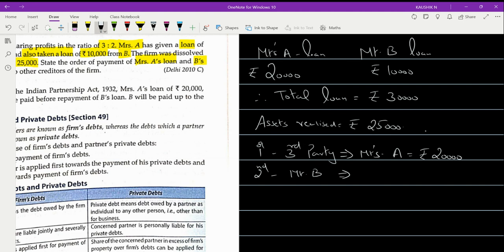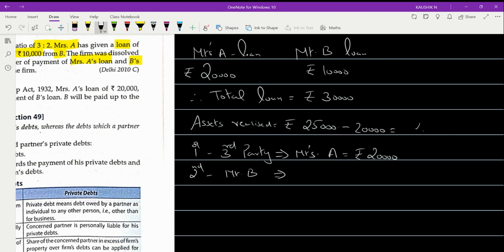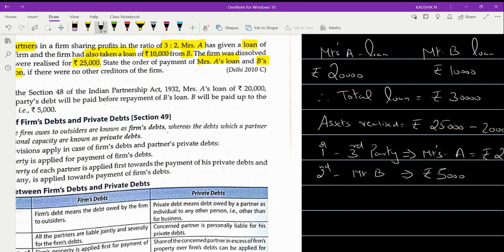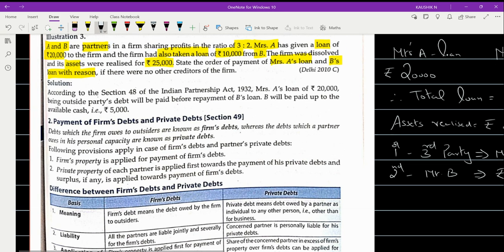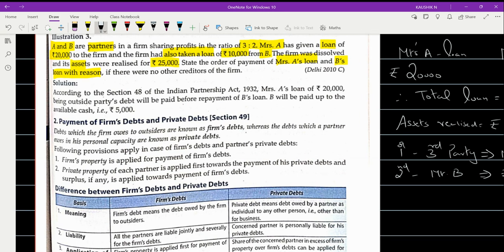Now, out of this 25,000, you have used 20,000. So what will be the remaining balance? You will be left with only rupees 5,000. Even though the loan to be paid is 10,000, only 5,000 is available. So he will be paid off with rupees 5,000 only. This is the order of settlement, and this is based on Section 48 of the Indian Partnership Act of 1932.